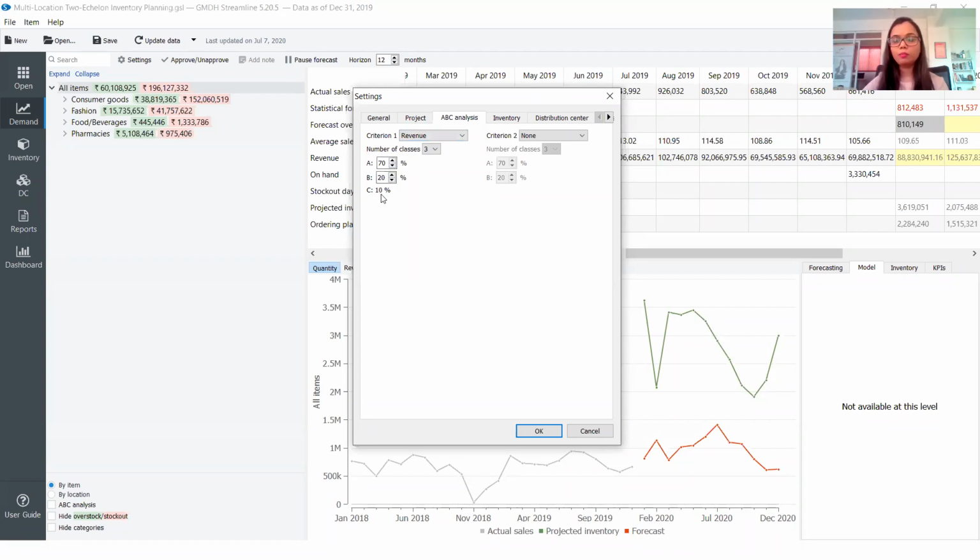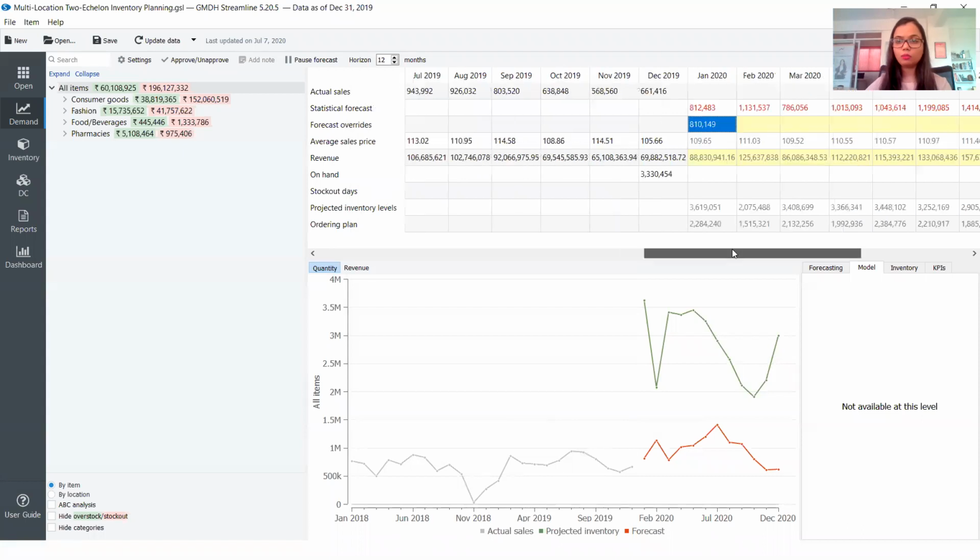And then you can determine as an organization what would be the contribution for A class item, B class item, and C class item. In this case, it's 70, 20, 10, but it depends on the company, what factor you would want to emphasize. This part it automatically does on its own. The moment I select units sold, it will automatically have a different kind of classification or ABC analysis in place. So that's the beauty of the system, that it does this part automatically.